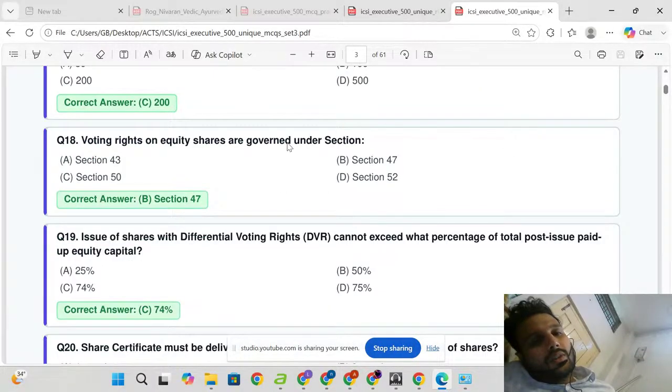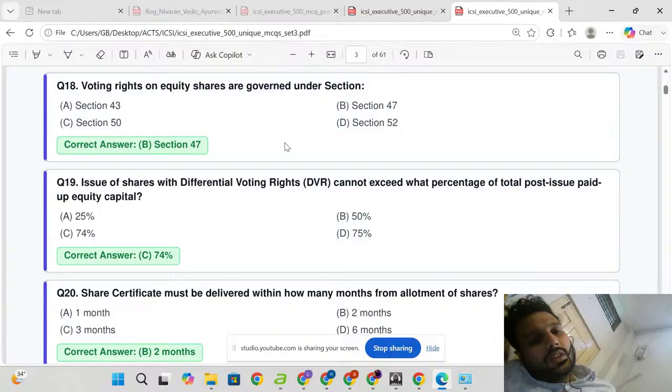Voting rights on equity shares are governed under Section 47.